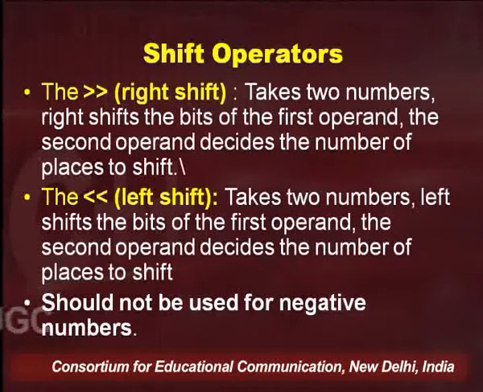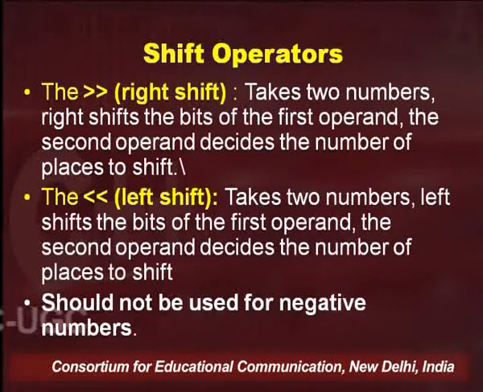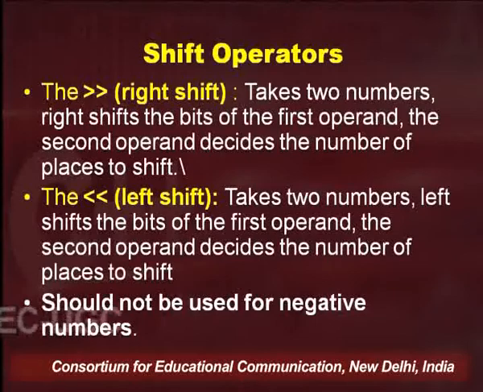So what are the right shift and left shift going to do? Coming to the right shift, until this point we have considered only operators which take two operands, or two numbers. So it takes two numbers, and it right shifts the bits of the first operand.